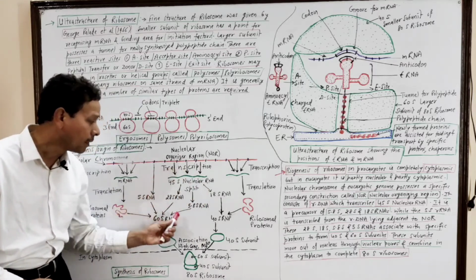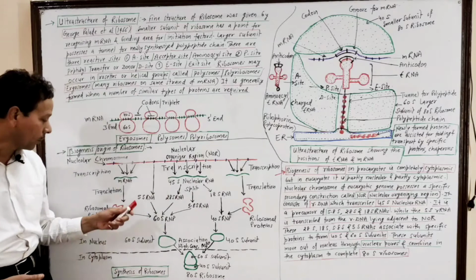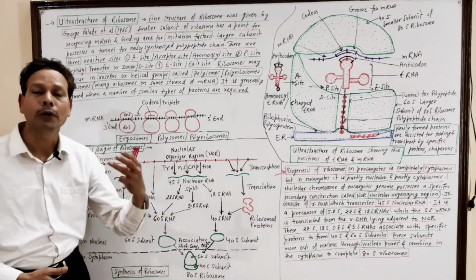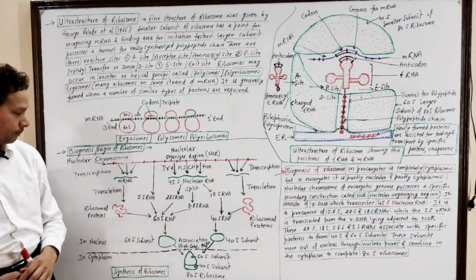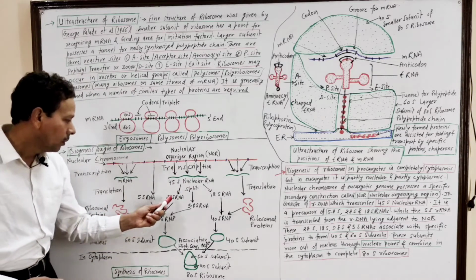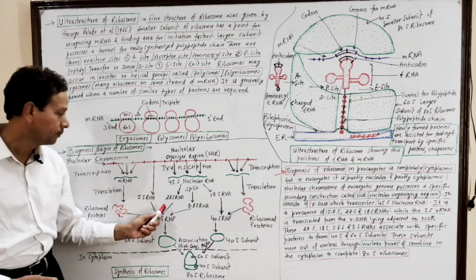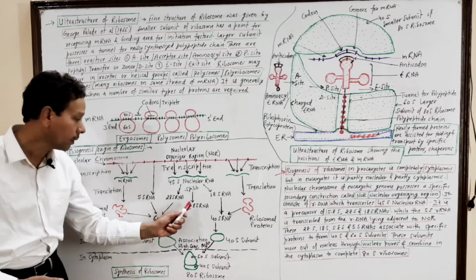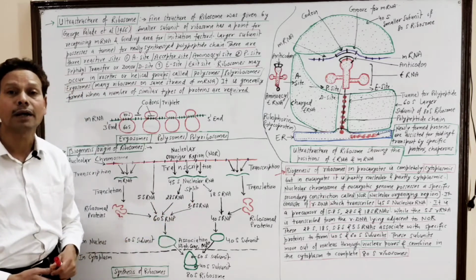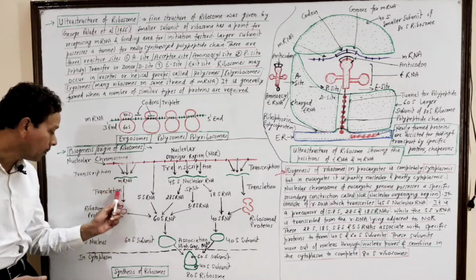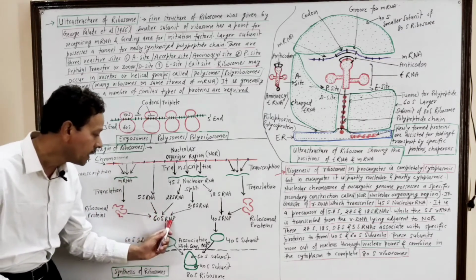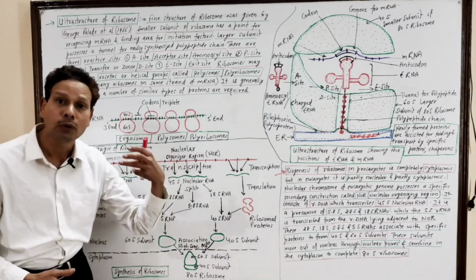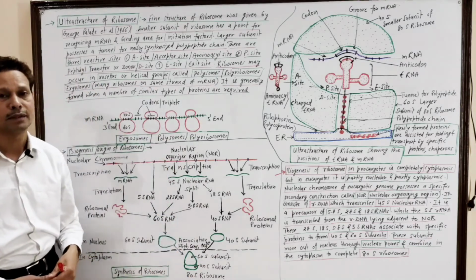These different types of RNAs combine with protein molecules to produce ribosomal units. Here 5S RNA, 28S RNA, and 5.8S RNA combine with the ribosomal proteins to produce 60S RNP, ribonucleoprotein.